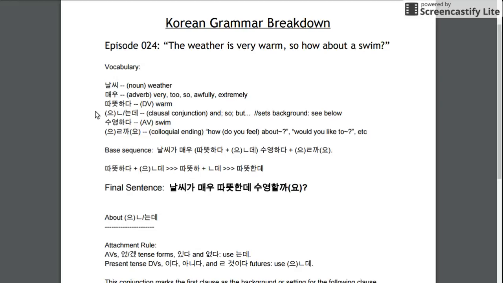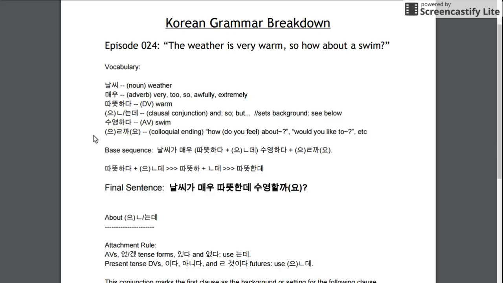은 or 는데 is a clausal conjunction that sets the background for the second clause. It can mean and, so, but, etc. We'll get back to that. 수영하다 is an active verb that means swim. This comes from the Chinese roots suyang, which means water, and swim.